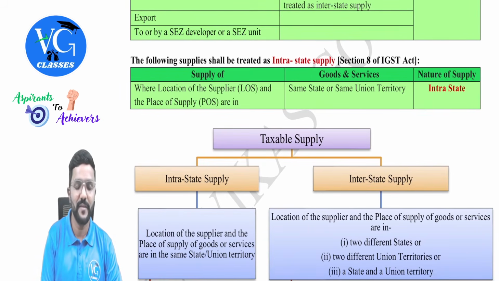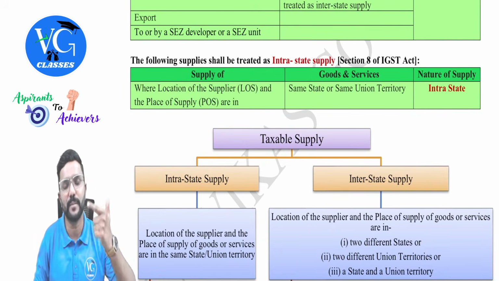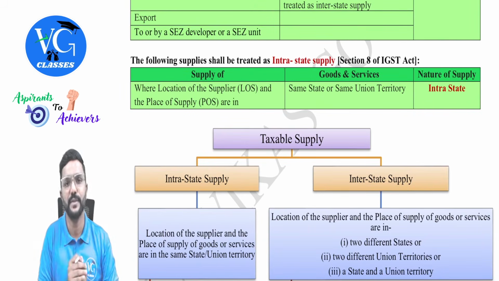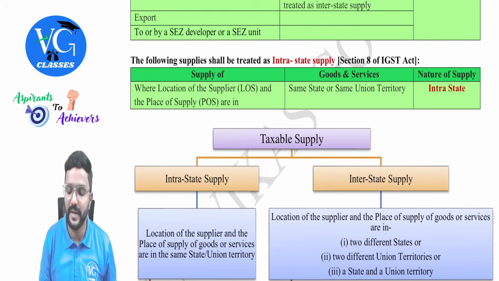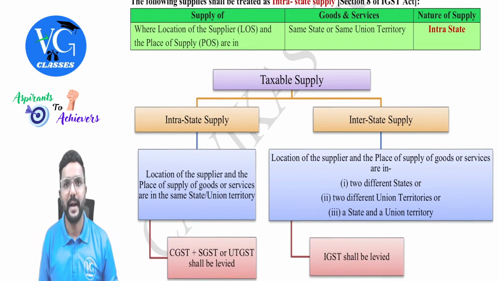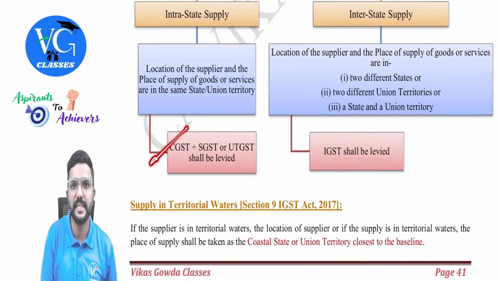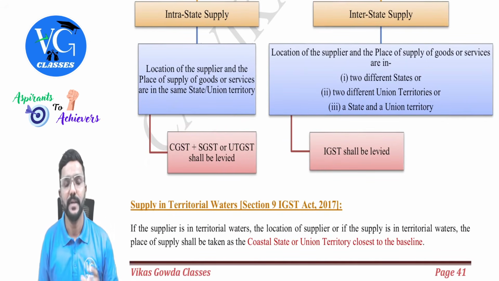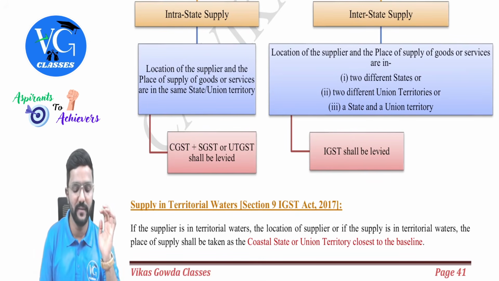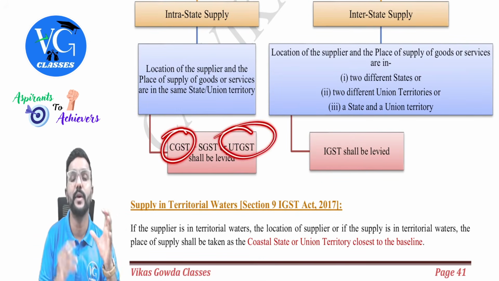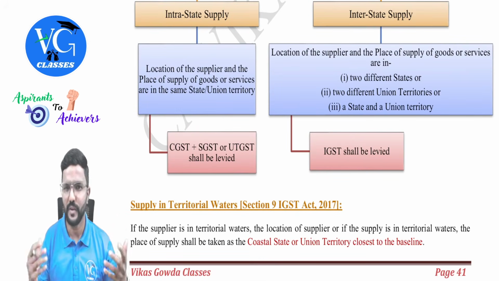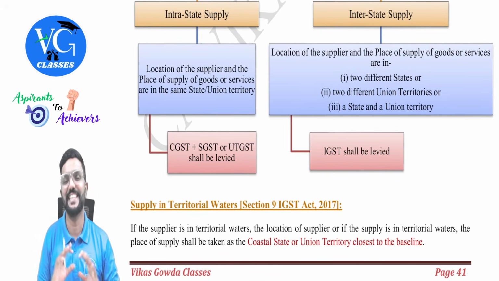Yes, sir. Then what is intrastate supply is given in section 8 of IGST Act. Very easy. When the location of supplier and place of supply is in the same state or same union territory, we call it intrastate supply. And in case of intrastate supply, if it is within the state, we levy CGST and SGST. If it is within the union territory, then we levy CGST along with UTGST, guys. All this we have already learned, nothing new.